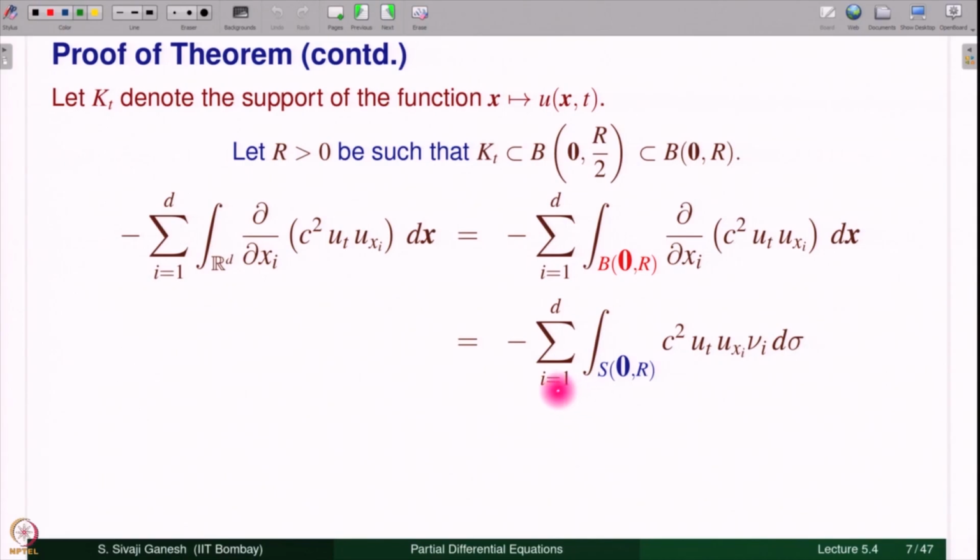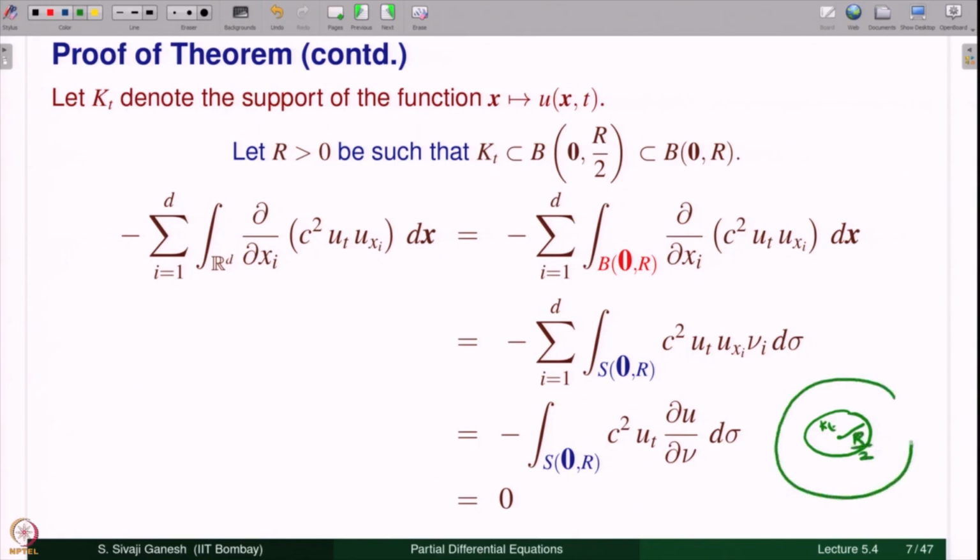Now, if you see, the summation over i equal to 1 to d of u_{x_i} ν_i is nothing but the normal derivative ∂u/∂ν, and this is equal to 0. Why is that? In fact, we need not write this step. I am writing this because we are going to use it later on in this lecture. Why is this 0? Because u_{x_i} is 0. Why is u_{x_i} 0? Because u is supported in K_t and K_t is contained in the ball of radius r by 2,